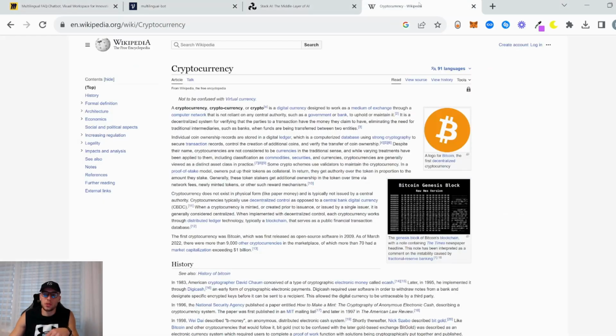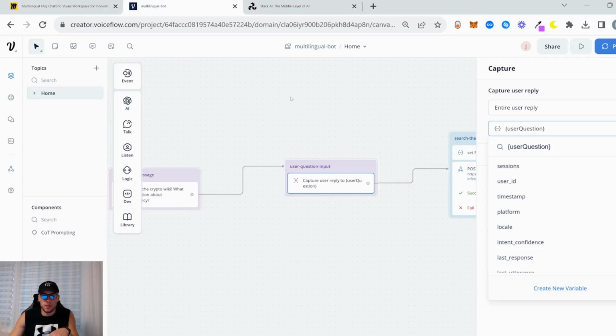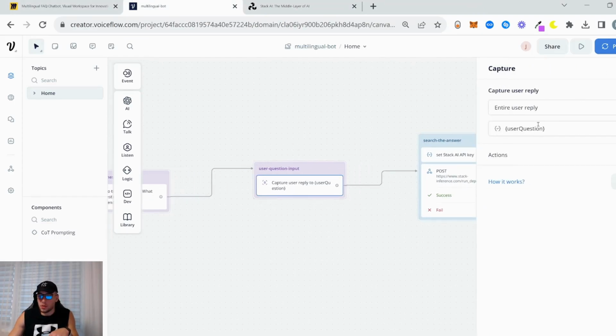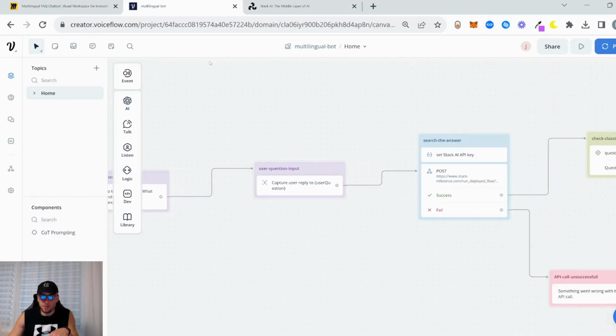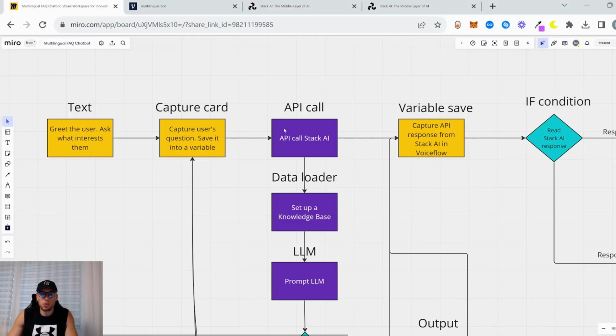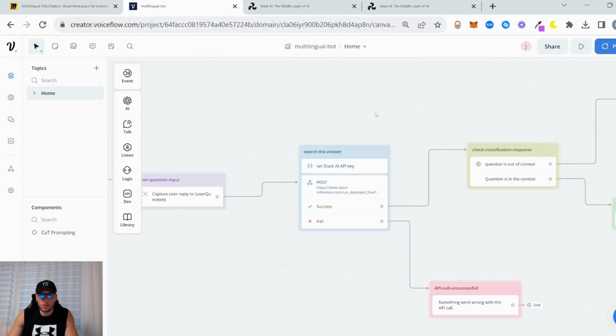And we don't need this one too. Let's close it. So we save it to the user question variable, and then we go to a Stack AI API call, as you can see here.